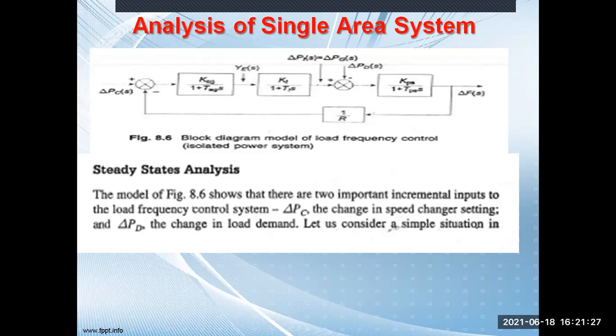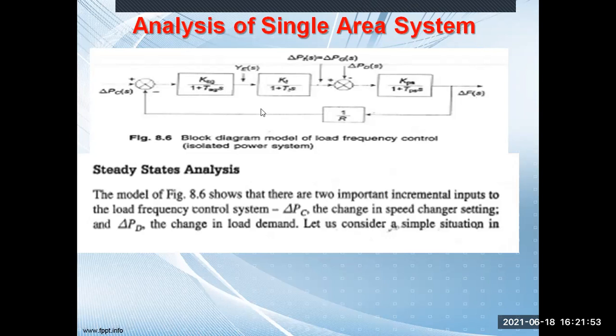First we make this particular term equal to 0, so that only the input delta PDS is there, and we calculate delta FS. In the second case, we take delta PDS equal to 0, and if the input is delta PCS, we see what the response of delta FS is. So there is a two-step operation we are supposed to do.